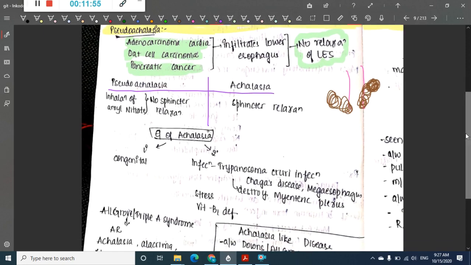So to differentiate between these, we can give a test which is called inhalation of amyl nitrate. When we give inhalation of amyl nitrate, it helps in sphincter relaxation in achalasia cardia. It does not help in sphincter relaxation in pseudoachalasia. This thing you should remember.